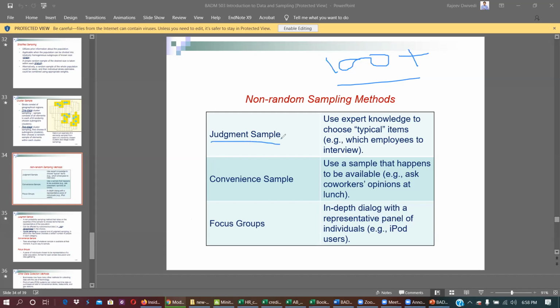Judgmental sampling. It is based on expert opinion. For example, currently, what is the name of the doctor who is in the Trump administration? Dr. Fauci. He is the judge. He is the expert of this kind of disease, and he can tell about anything. What would be the future?